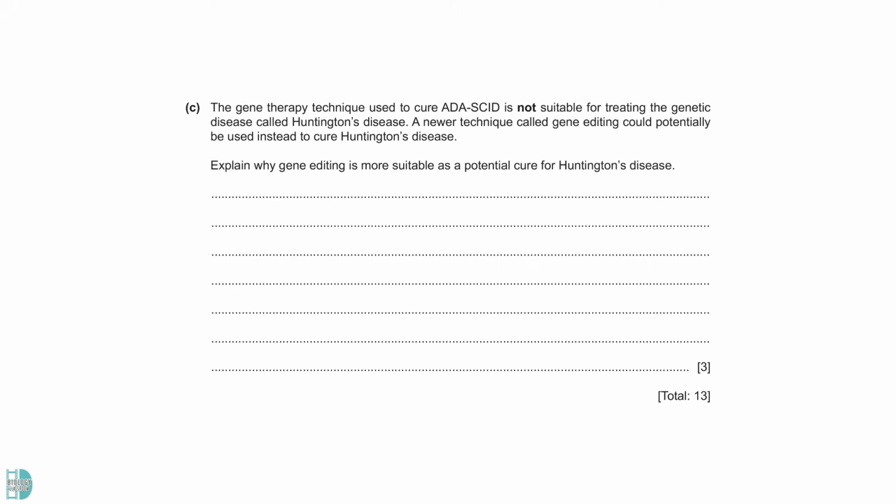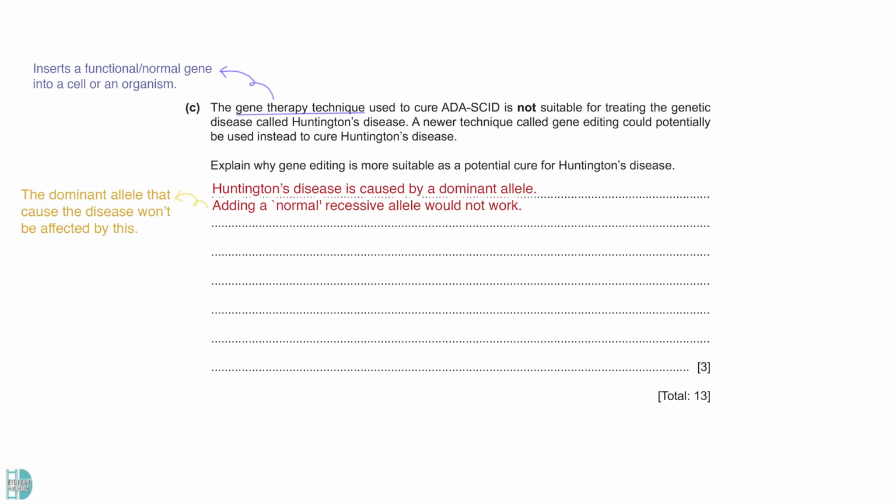Question C wants you to explain why gene editing is more suitable as a potential cure for Huntington's disease. Gene therapy inserts a functional gene into a cell or an organism, so it wouldn't work on a disease caused by a dominant allele. Adding the normal recessive allele could not eliminate the disease-causing dominant allele.